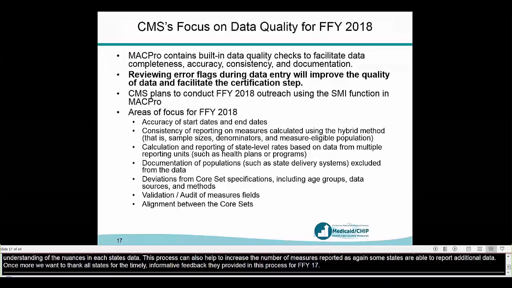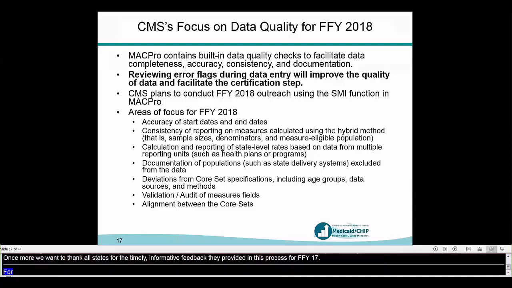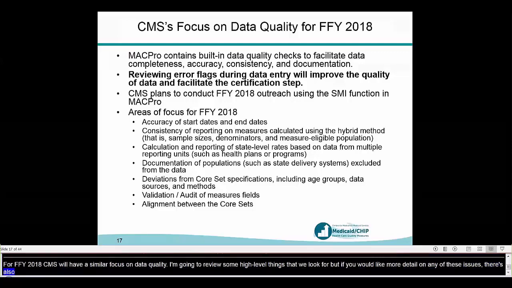So for FFY 2018, CMS will have a similar focus on data quality. I'm going to review some high-level things that we look for, but if you'd like more detail on any of these issues, there's also an appendix in the slide deck called Tips for Improving Core Set Data Quality in MacPro. So you should be able to refer to this once the slides are sent out after the training. But here are some ways that we can address some of the most common issues with data quality in MacPro.